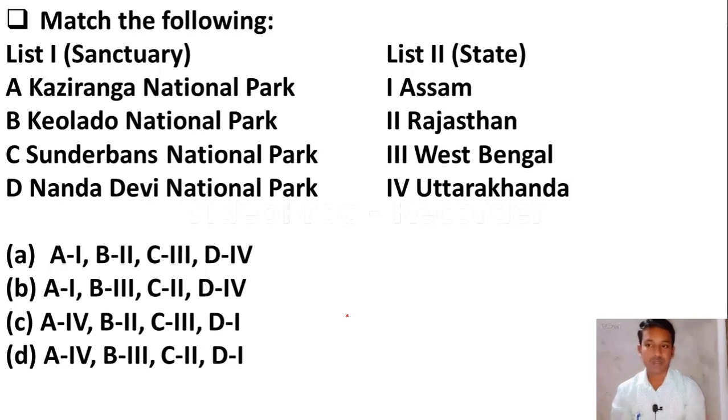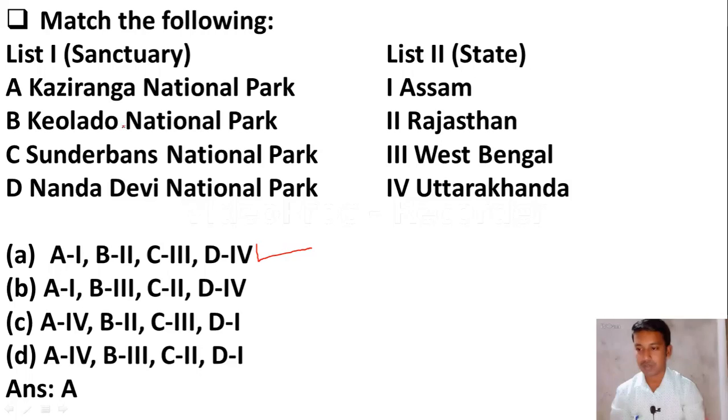Here the question is match the following. List 1 is showing us sanctuary, list 2 is showing us location, means state. So option A Kaziranga National Park, option B Keoladeo National Park, option C Sundarbans National Park, option D Nanda Devi National Park. Okay friends, here the right answer is option A.